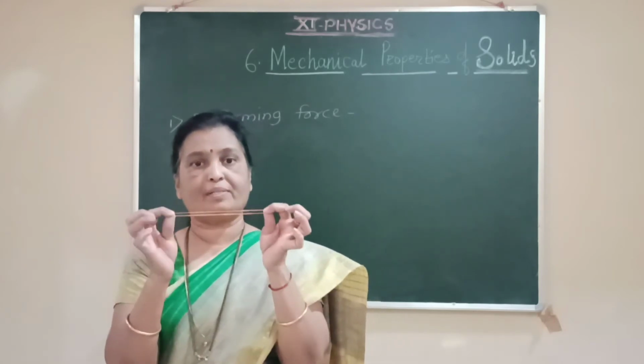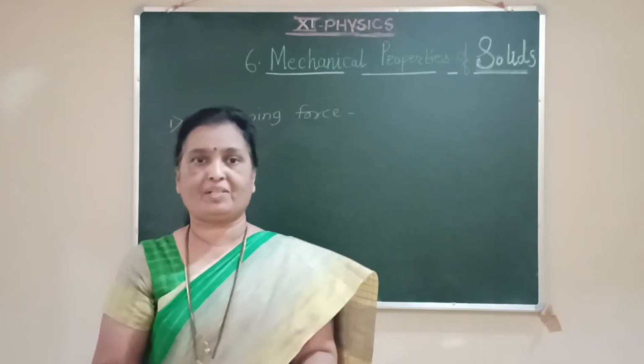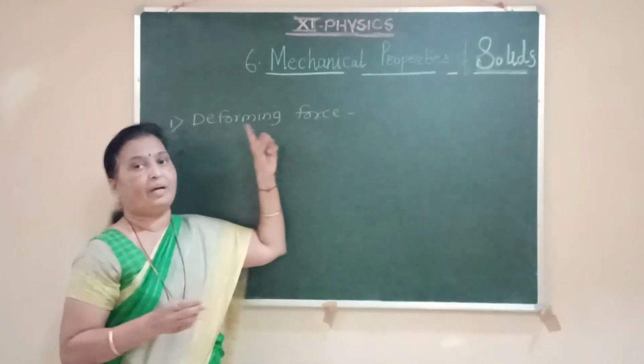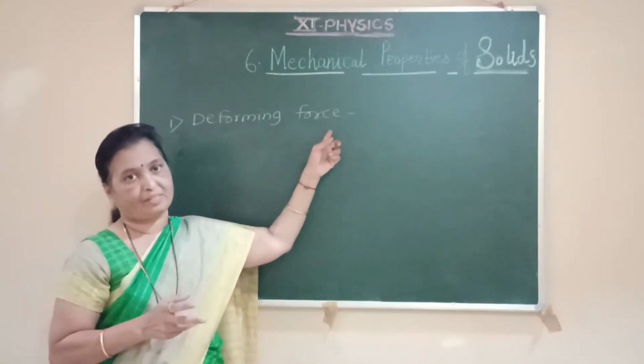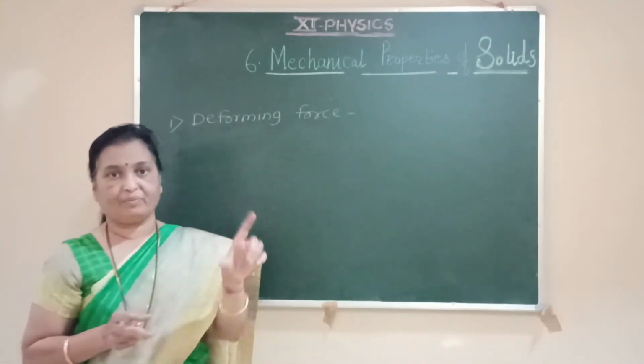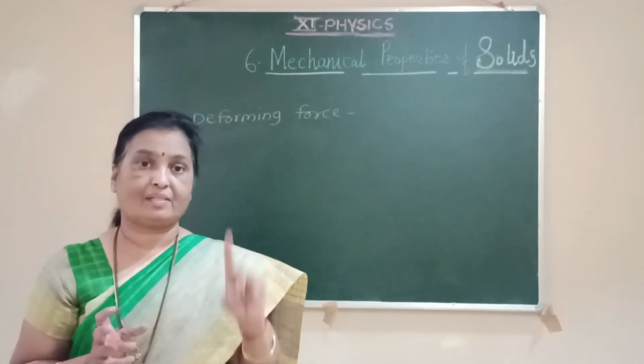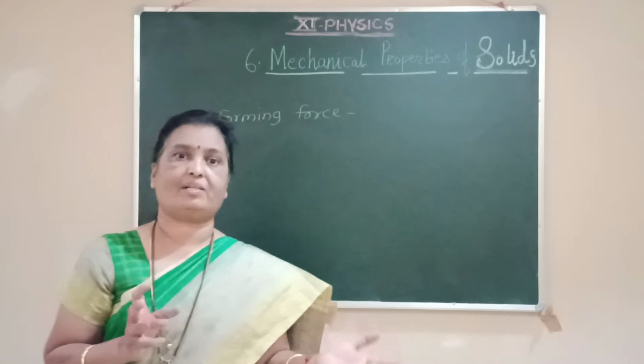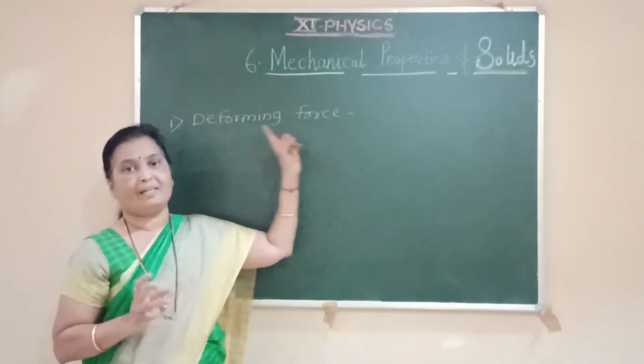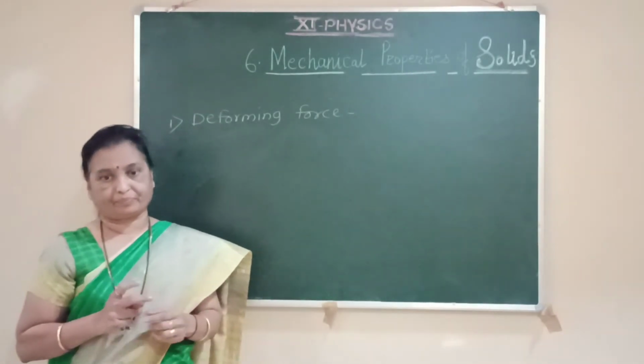The force which produces deformation in the body is known as a deforming force. Clear? Deforming force कशाला म्हणायचंय, ज्या फोर्स मुळे त्या बॉडीचा शेप साइज किंवा दोन्ही मध्ये चेंज होतो, that is called as a deforming force.